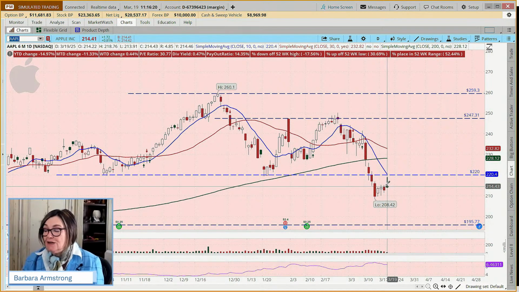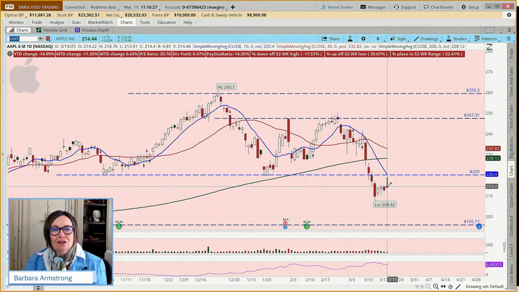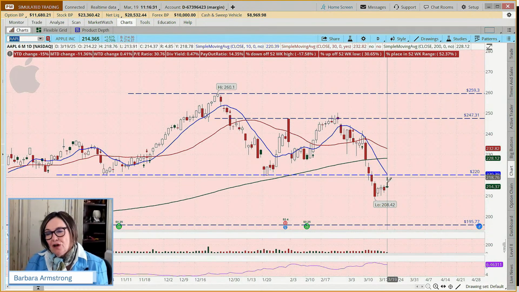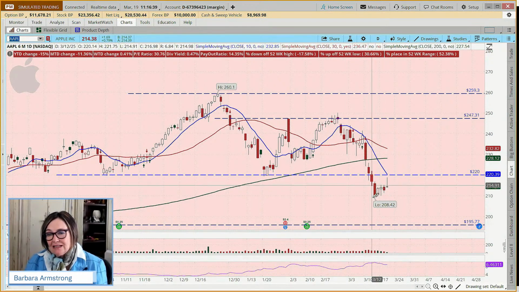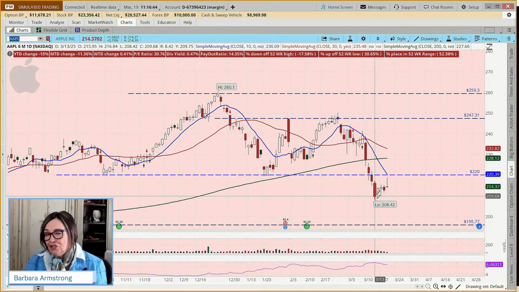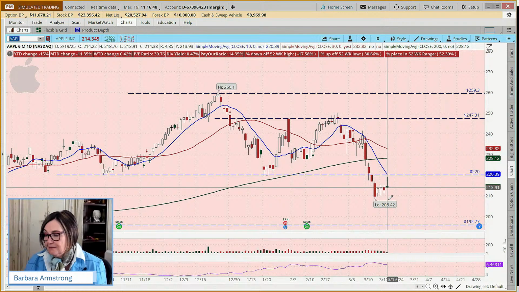Let's just say I did want to place this trade hypothetically. And so what one might say is, well, you know what? The low today is 213.91. So if it goes below 213.71, I would like to buy a put, because my expectation is it might come back down to this 208.42 level. And so I could set up a swing trade.